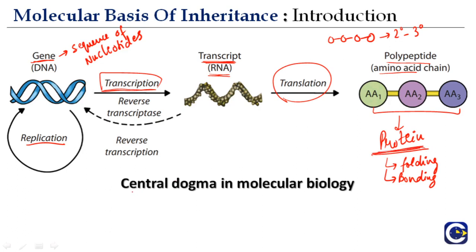Here what you need to understand is the central dogma in molecular biology. It is a very important concept for the future, when you are studying biology. So when DNA gets converted to DNA, it is replication. When DNA to RNA, transcription. RNA to polypeptide chain, translation.